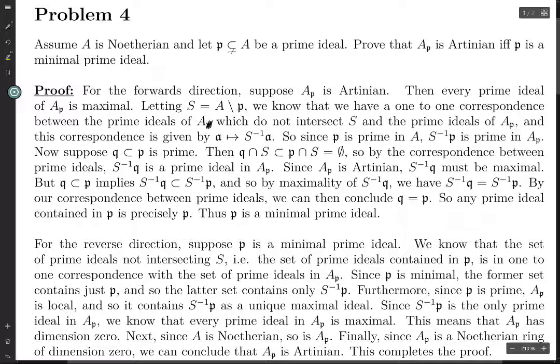For the backwards direction, suppose we have a minimal prime ideal P. Again, we know the set of prime ideals not intersecting S is in one-to-one correspondence with the set of prime ideals of the localization. So these are the prime ideals which are contained in P. But since P is minimal, the set of prime ideals contained in P consists only of the ideal P.